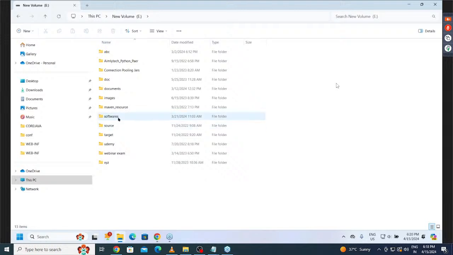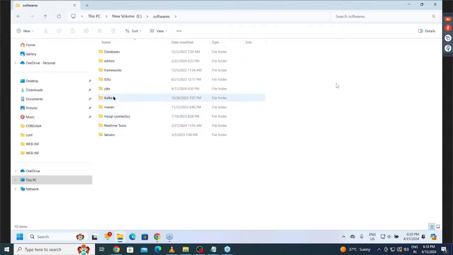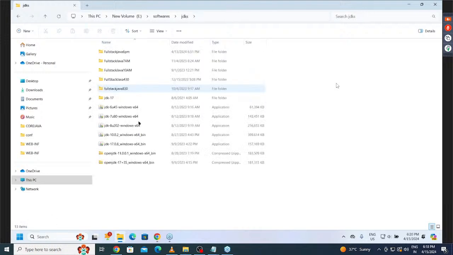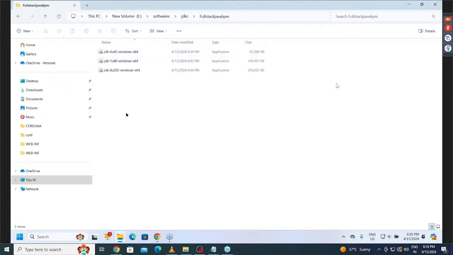Now I'll go to the softwares folder in the E drive. There I'm going to keep all my JDKs in a JDKs folder. Inside this, with respect to your batch, Full Stack Java 6 PM, I created a folder. Inside this, all 3 versions of the Java software are maintained. Yes, sir. All of you are getting it or not?